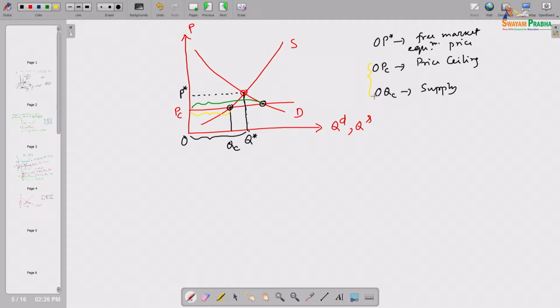That is one side of the story, one implication of the binding price ceiling, a kind of government intervention. The equilibrium price quantity combination changes from the otherwise free market equilibrium.